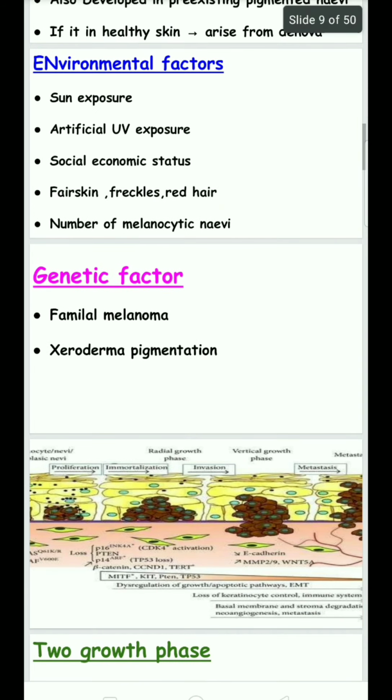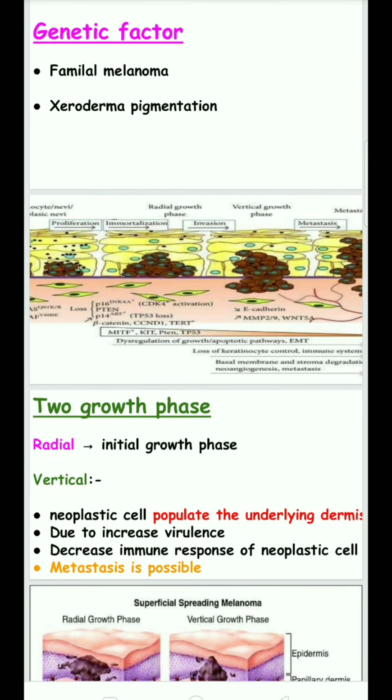The genetic factor is familial melanoma, which means those people whose family has melanoma are also affected. There is also xeroderma pigmentosum, in which the DNA is unable to repair damage, especially from UV radiation.